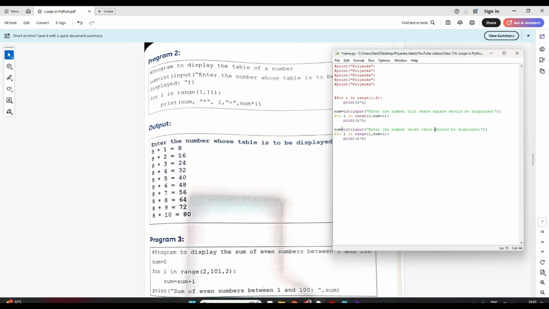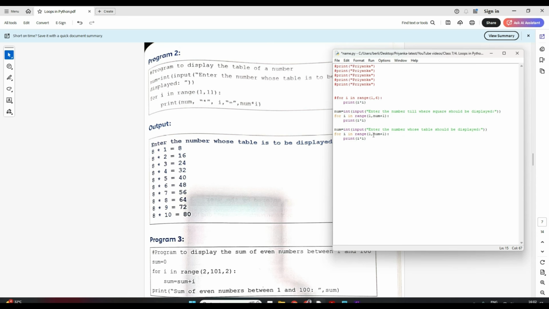So whatever it enters, now what I have to do, suppose the user enters the number as 8. So he wants the table of 8, right? So what it will be, 8 into 1 I have to do, then 8 into 2, 8 into 3 till 10 will show.